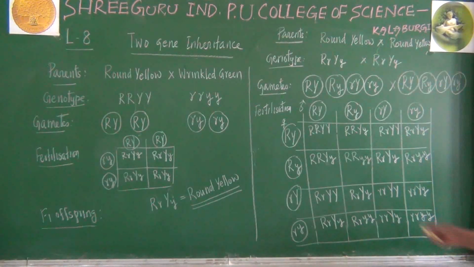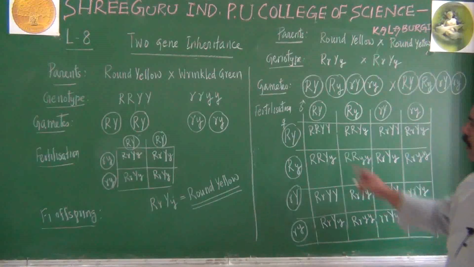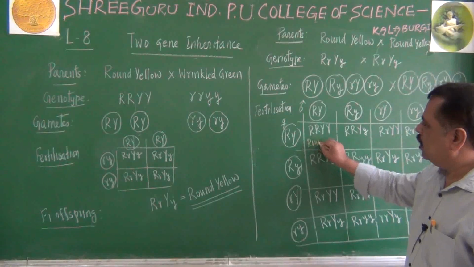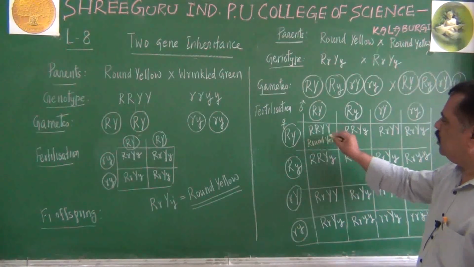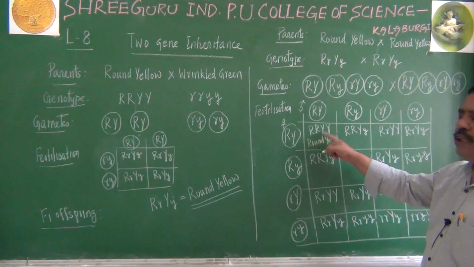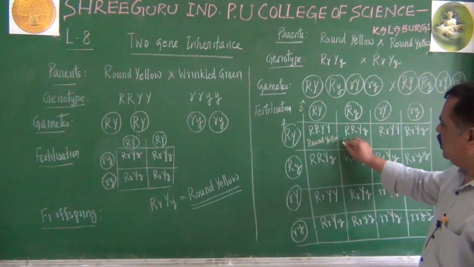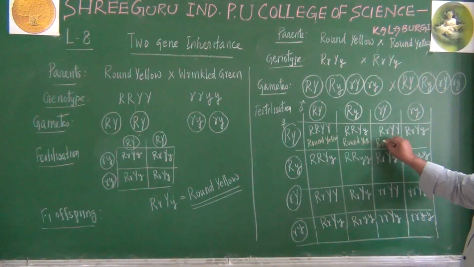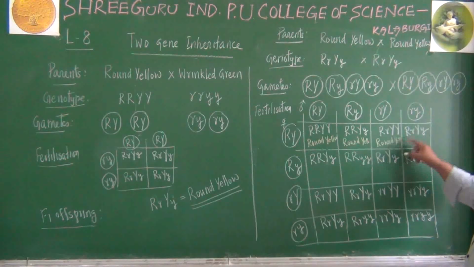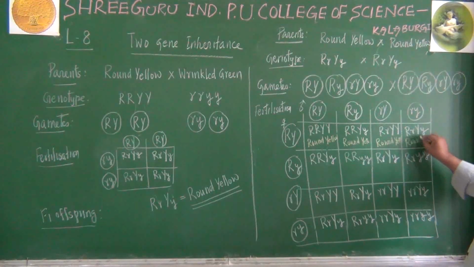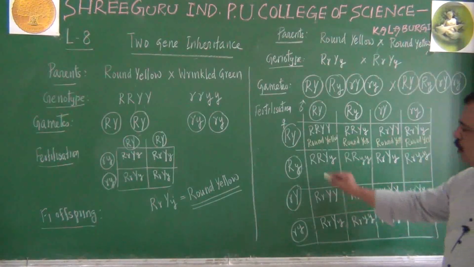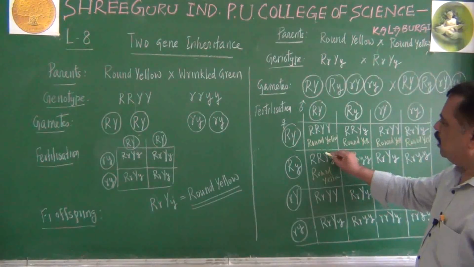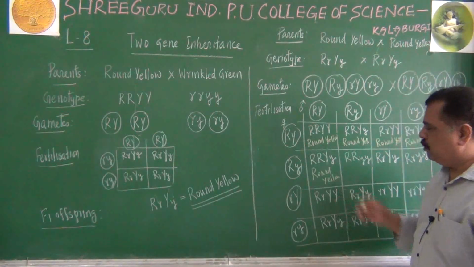Let us come now. What will be the phenotypes? Let us see. Capital R, capital Y, small y, capital Y. Naturally, it will be round yellow. Yes or no? It will be round yellow because it is homozygous. What about this one? This is also round yellow only. What about this one? This is also round yellow only. Here also round yellow we will be getting. What about this one? Round yellow. Even though there is small y, capital Y will dominate over the small y, so we will get yellow.